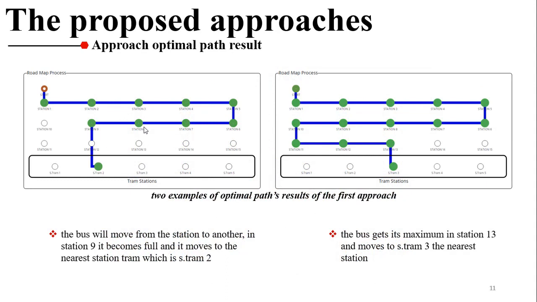We have here the examples of optimal paths results of the first approach. In the left result, as shown, the bus will move from one station to another. In station 9, it becomes full and it moves to the nearest station tram, which is station tram 2. The same treatment has been done for the second example on the right. So the bus gets its maximum at station 13 and moves to the station tram 3, the nearest station.